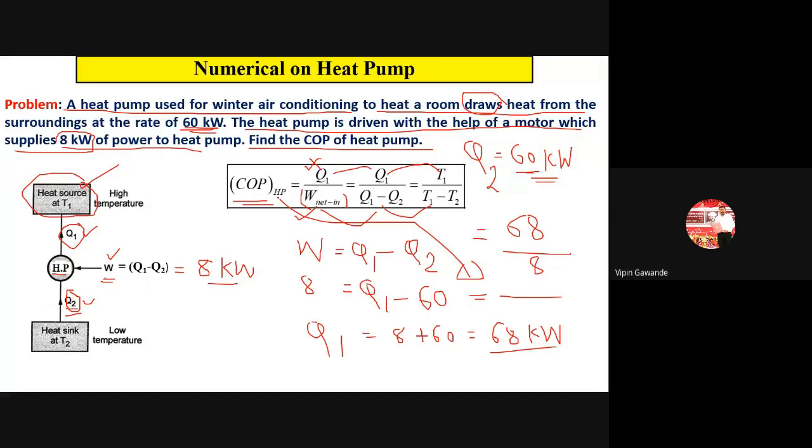The formula for COP of a heat pump is Q1 divided by W. For a refrigerator, it is Q2 divided by W. So for a heat pump, it is Q1 divided by W. W is given in the problem, and Q1 is unknown, so to find Q1 we use the formula W equals Q1 minus Q2. W and Q2 are given. We calculate Q1, put that value here, and calculate the COP. This is how you solve a numerical on the heat pump.